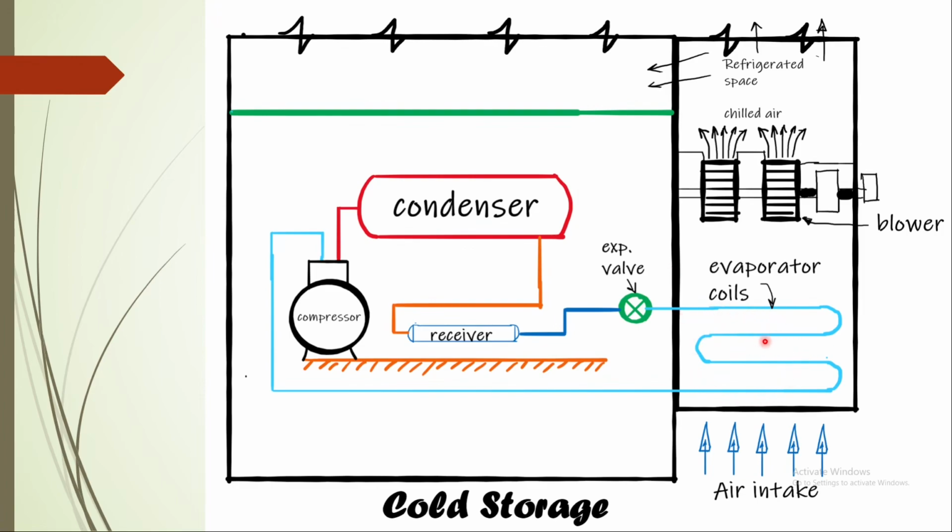So in the evaporator there will be an air intake. When air flows over these evaporator coils, that air will be cooled, and this air is blown into the refrigerated space using blowers like this. So cold air will be sent to the cold storage. That is how a cold storage works. It is also a simple VCR, only the layout and the size of the VCR system change. The remaining parts are all the same: compressor, condenser, expansion valve, evaporator.